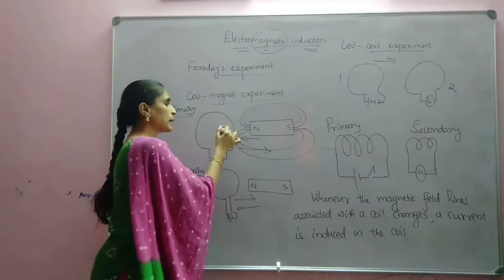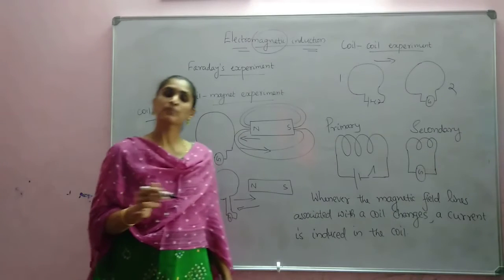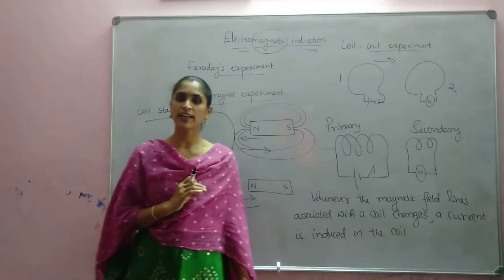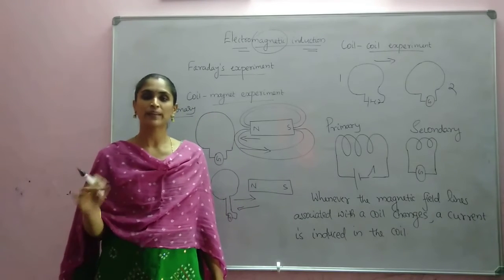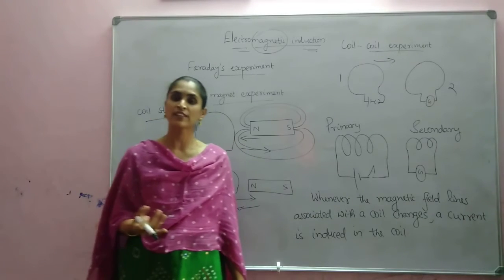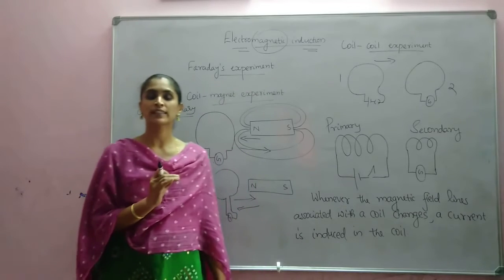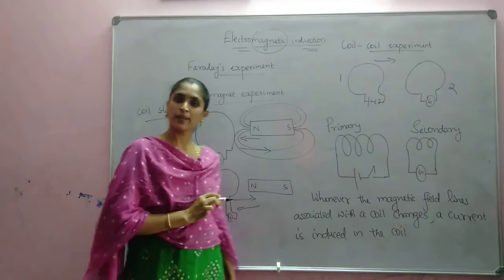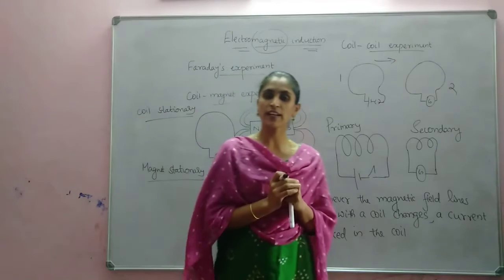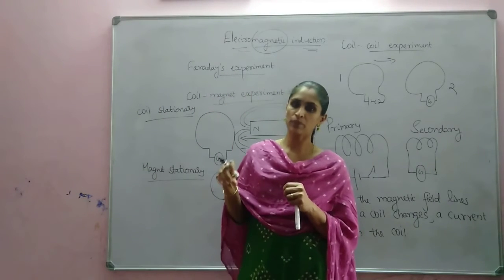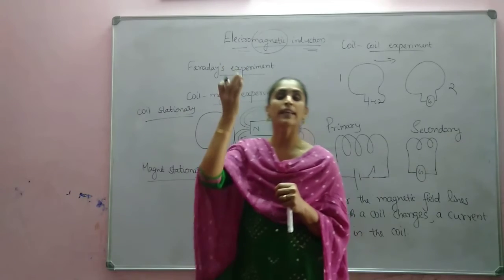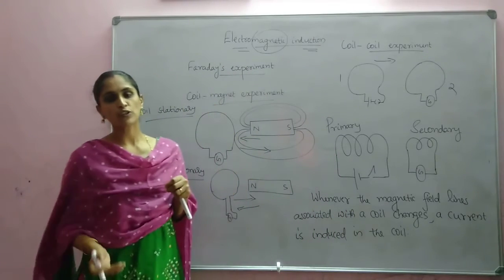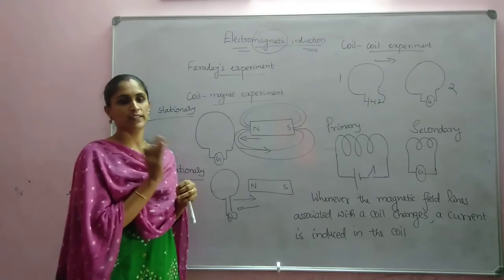And if you are keeping the magnet inside the coil, what happens? The same number of field lines are passing. There is no increase or decrease in the field lines. So there is no variation in the number of field lines, no variation in magnetic field, no variation in magnetic flux, and hence no current will be produced. Again, when it is taken back, what happens? Initially, more field lines are passing because it is inside the coil. Now, when it is taken back, the number of field lines passing through the coil is reduced, because of which a current will be produced in the opposite direction.